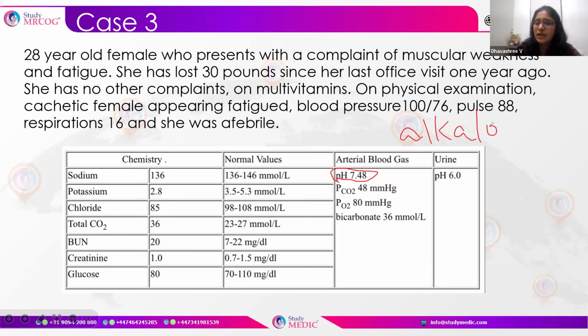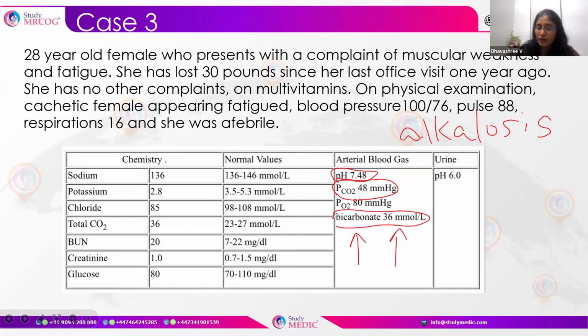So let us look at whether it is metabolic or respiratory. Immediately after pH, the next thing that we look at is the PCO2. PCO2 is high. Okay, pH is high and PCO2 is also high. So the next thing that we look at is the bicarbonate. What is the normal value for the bicarbonate?